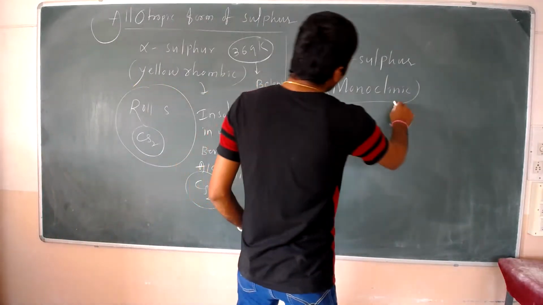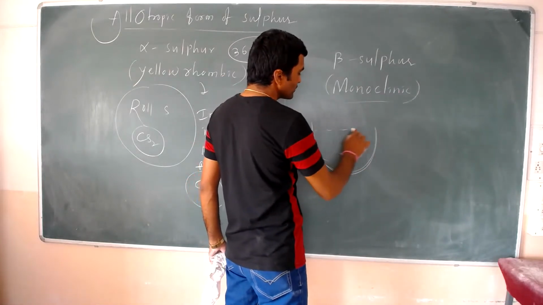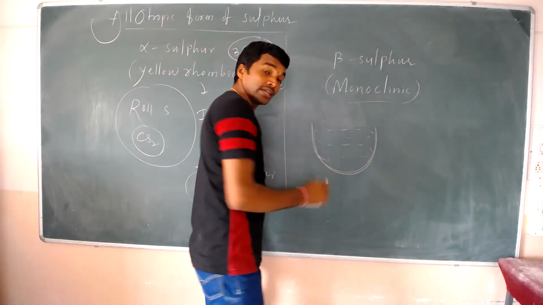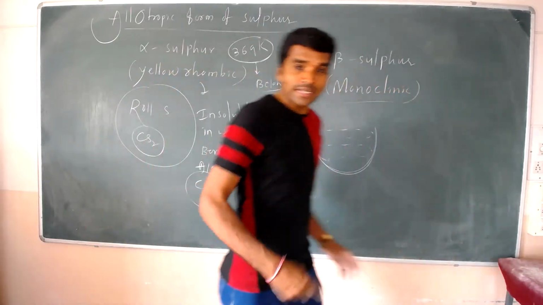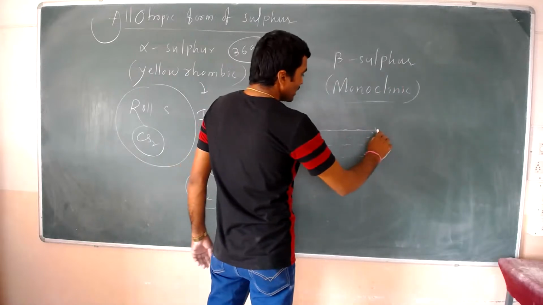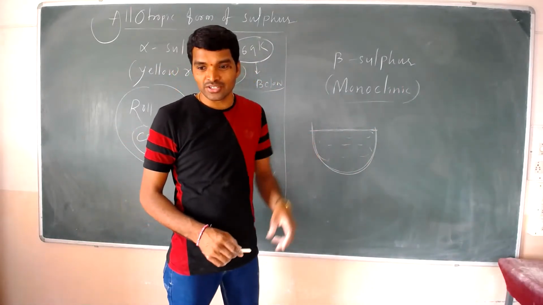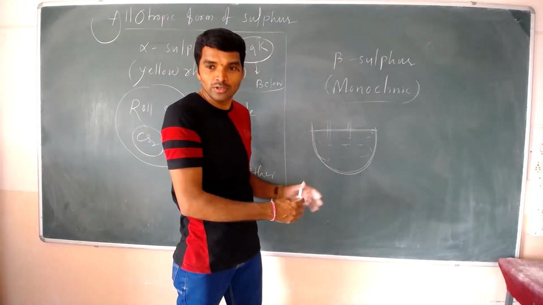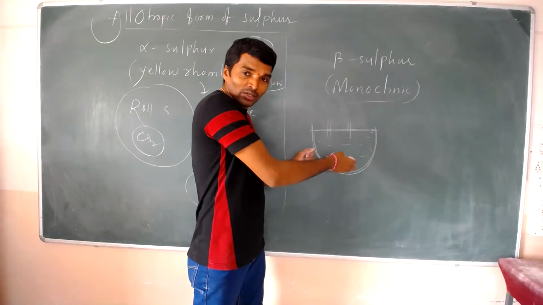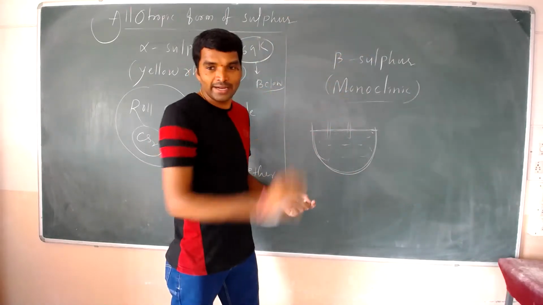So beta sulfur is prepared like this. You take alpha sulfur in a bowl, heat it, and cool it. On the outside of the bowl, one layer forms, which is called a crust. In the crust you make two holes, and pour out the remaining liquid from inside.